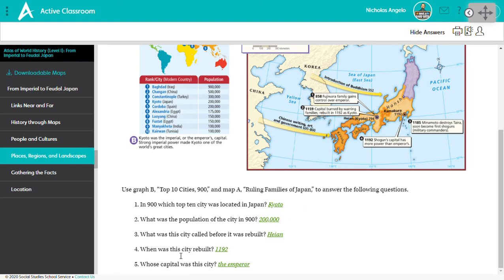4, when was this city rebuilt? We'll look on the map again, and you can see it was burned in 1159 and rebuilt in 1192. And then it says, whose capital was this city? I understand a lot of people mistakenly wrote Japan, but it says in the little caption here that this is the emperor's capital. There were 2 separate capitals, one for the shogun, one for the emperor, so you can say it was the emperor's capital or the imperial capital.